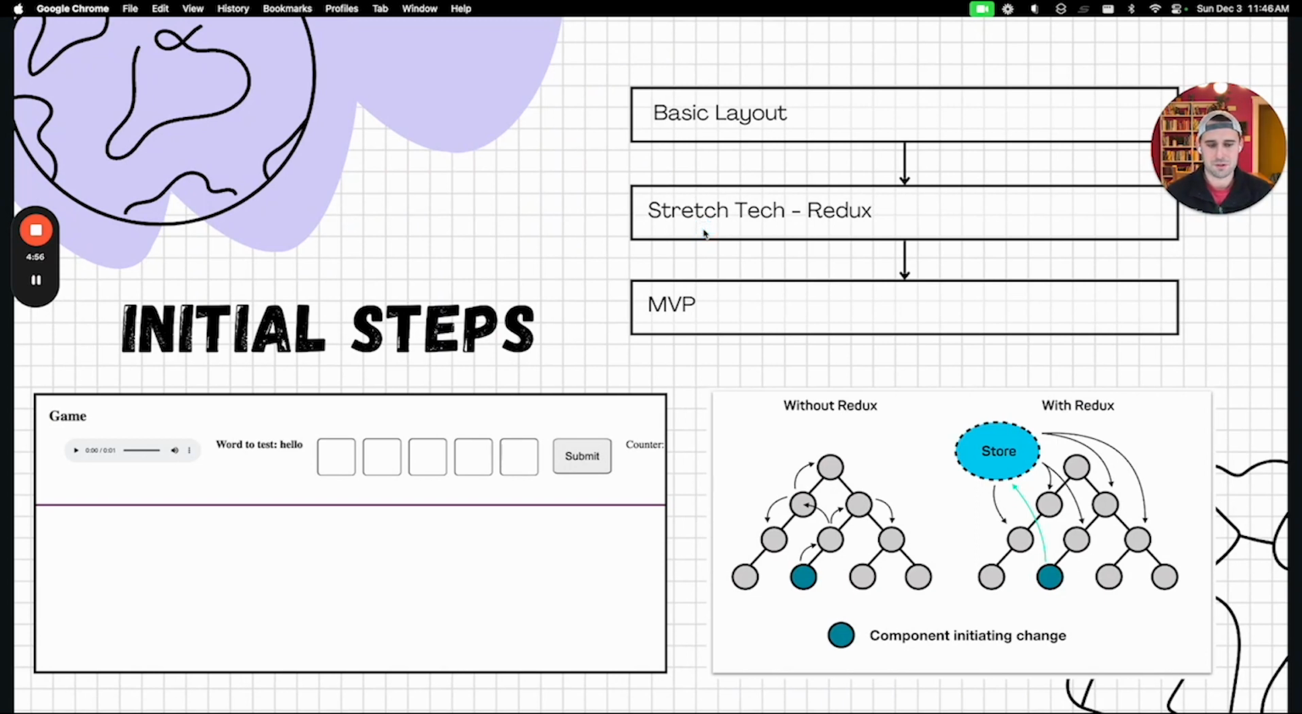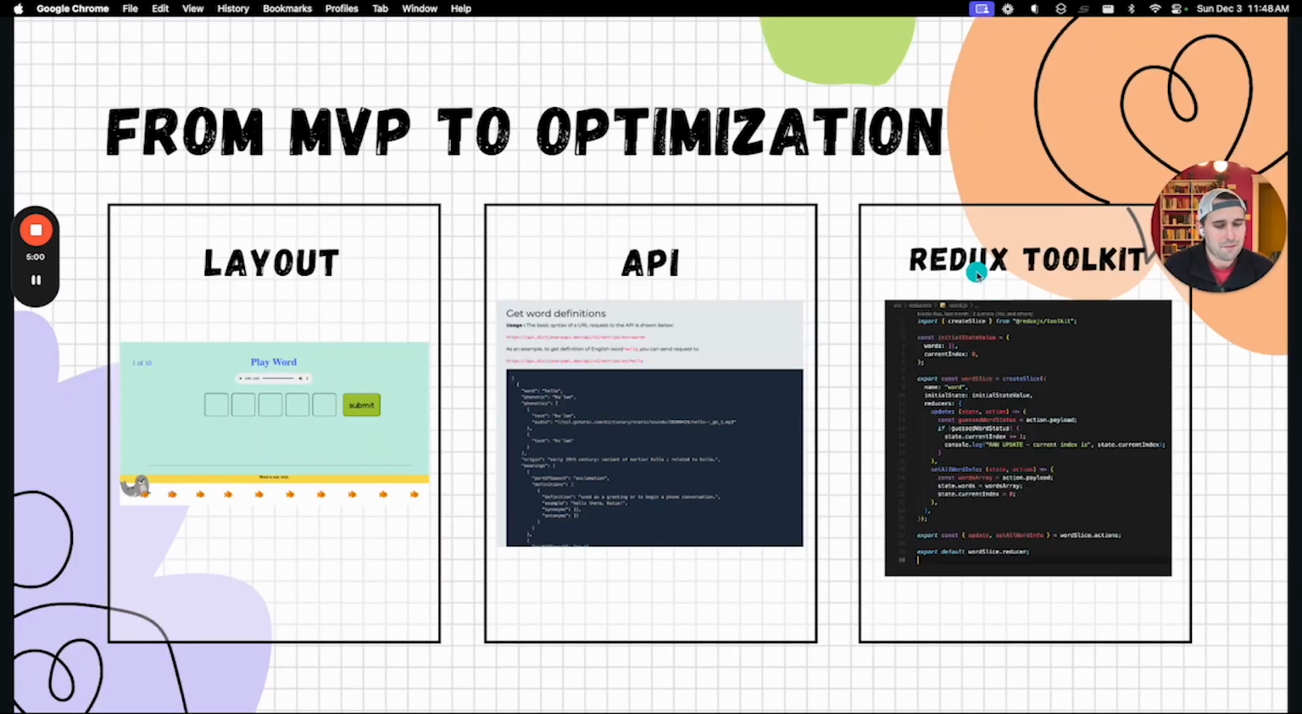For our initial steps, we went ahead and created our basic layout with an audio player and some basic letter inputs. For this step, we utilized mock data and spent the majority of our time learning how Redux worked, as well as how to implement it, since none of us had worked with it before. After we successfully completed our MVP, we were able to go ahead and start developing the layout to be a little bit more cohesive in line with our vision.